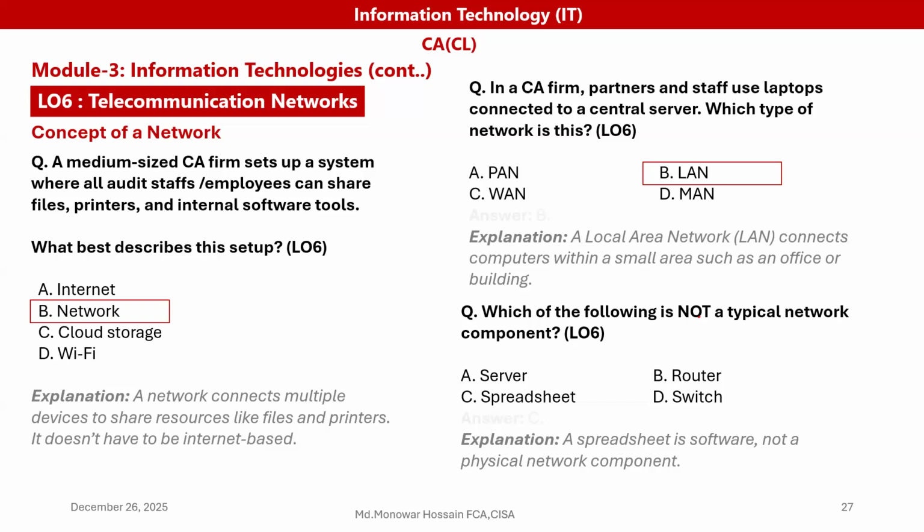So, not. Here, a server is a network component, a router is also a network component, a switch is also a component, but a spreadsheet is not a network component because it's software. So a spreadsheet is software, not a physical network component. Answer C.